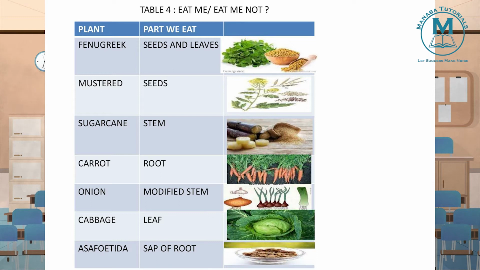And at the same time onion. So onion, what are we eating? It's a modified stem we are eating. These modifications we will study in our higher standards. But for the time being, what you are eating in onion is a modified stem. That one we are consuming in onion.